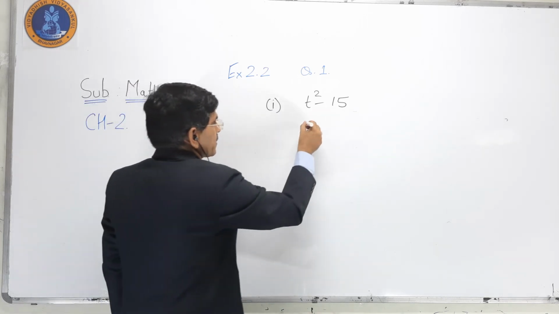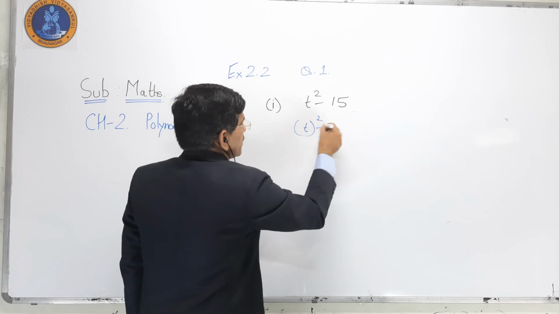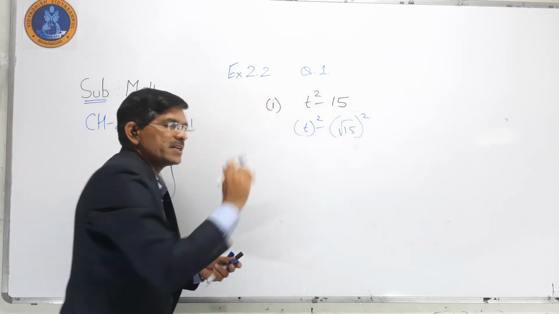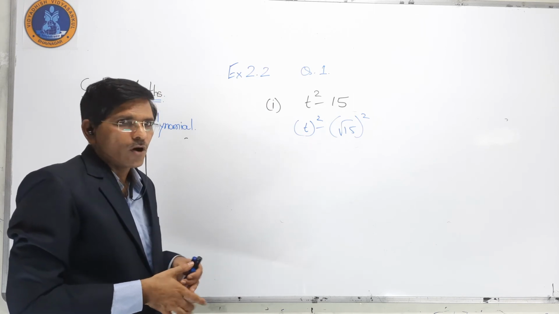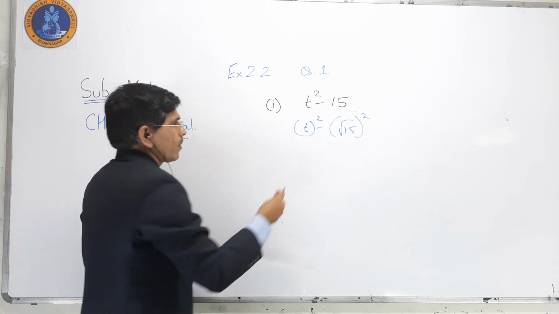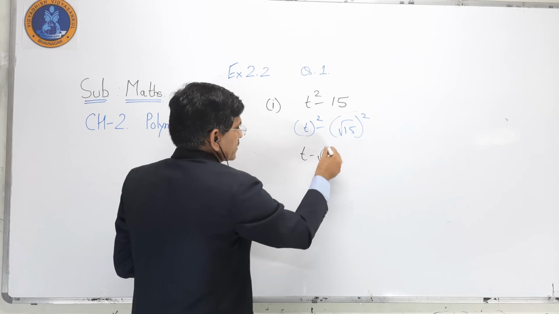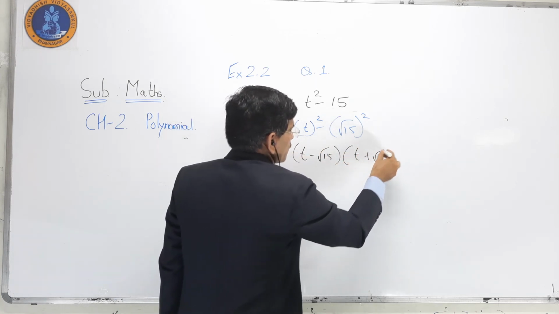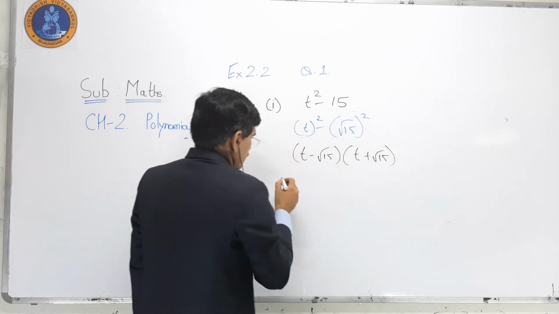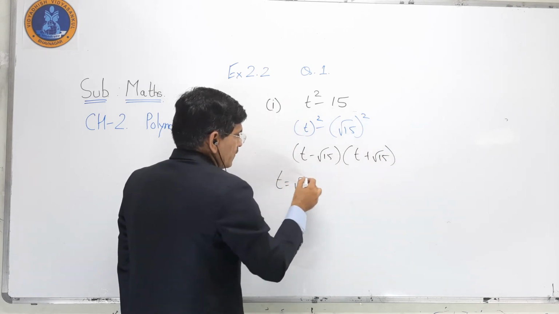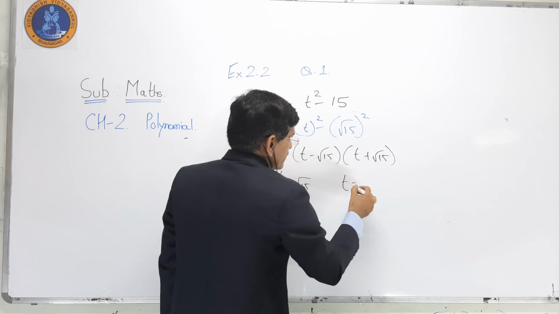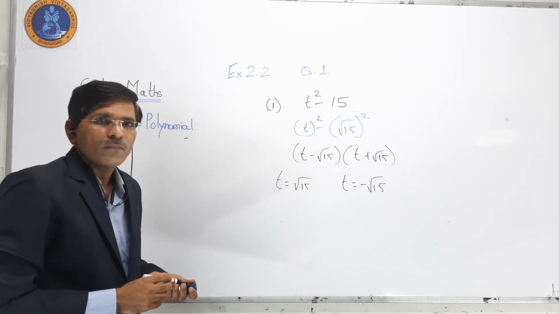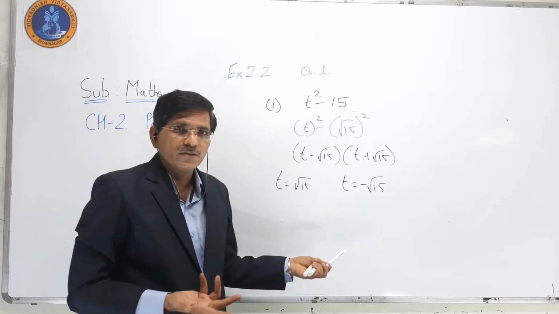So for that purpose, we simply use root 15 whole square. Why am I using this? Because here b is not there. So t minus root 15 and t plus root 15, so t is equal to root 15 and t is equal to minus root 15. So these are the 2 zeros.